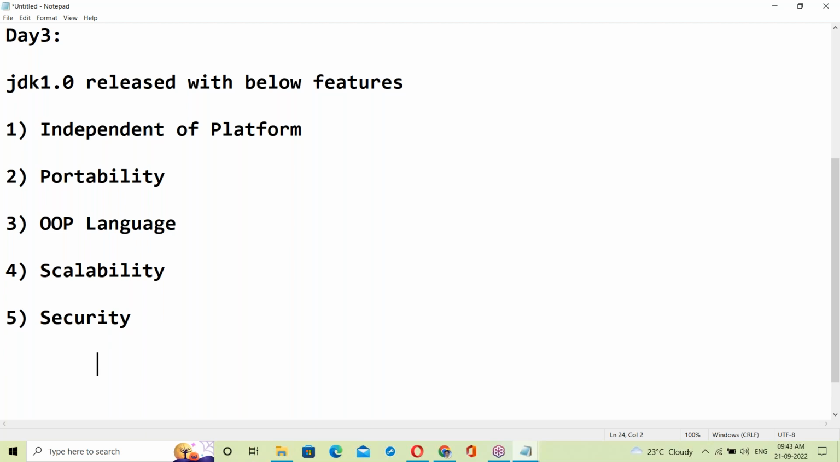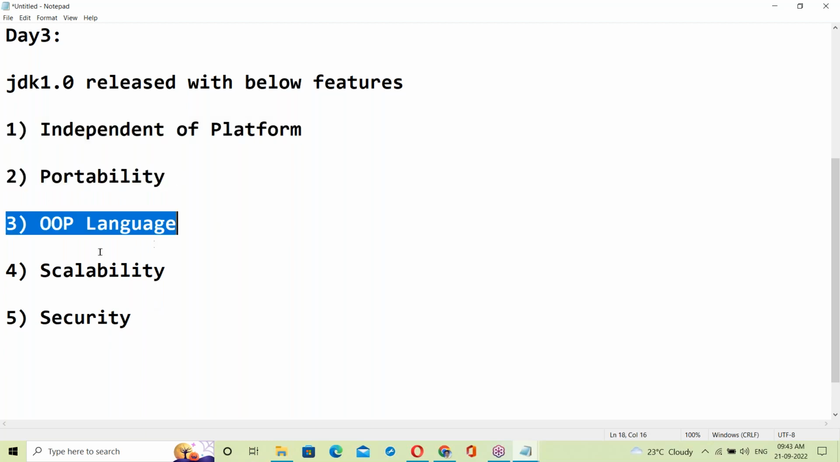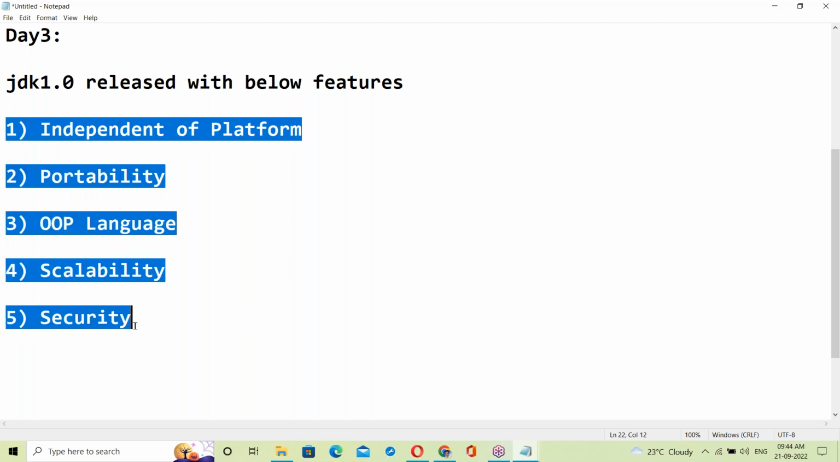Let us see all these features here. Directly, you may not understand these features. Before going to these features, let us see some software basics. Once you have cleared the software basics, you can understand these features very clearly.